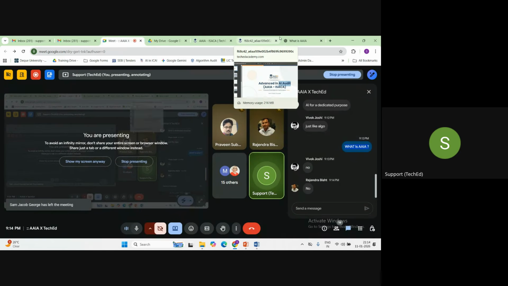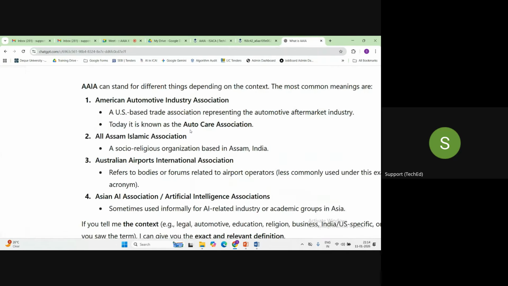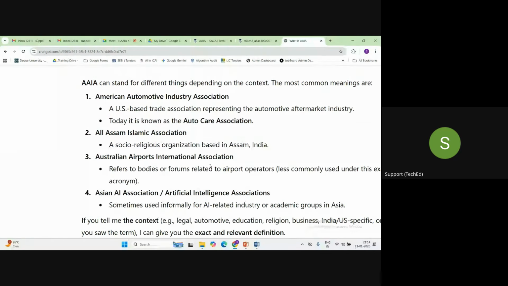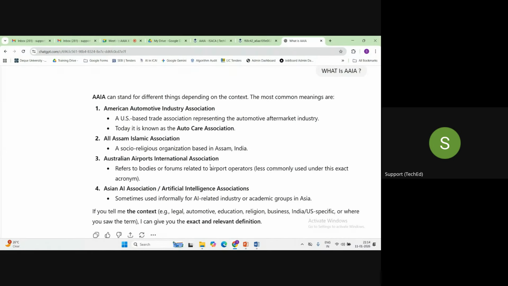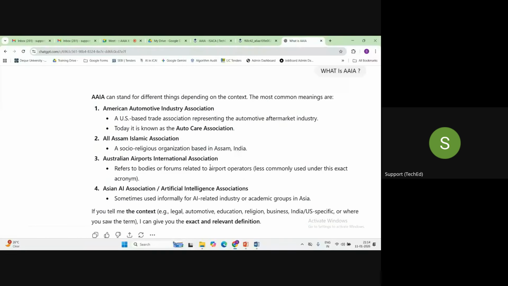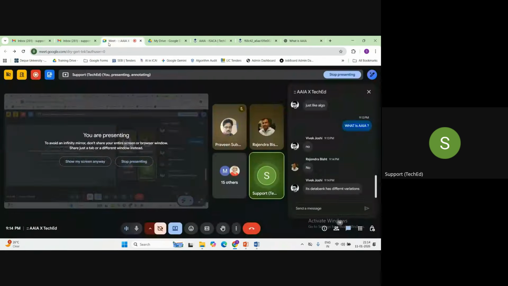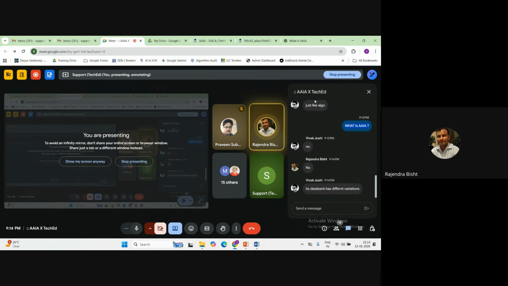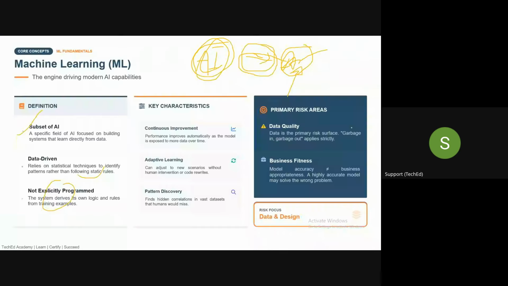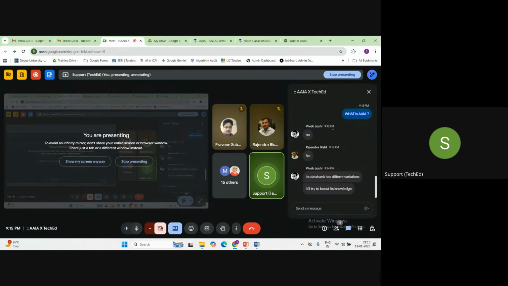You can see my screen and compare. Yes or no, guys? Different, Sachin. For me, it is the automotive aftermarket industry. For you, it is the automotive industry. So, guys, we have all used the same prompt, but we are all getting different outcomes.